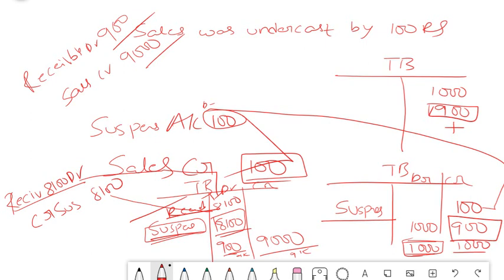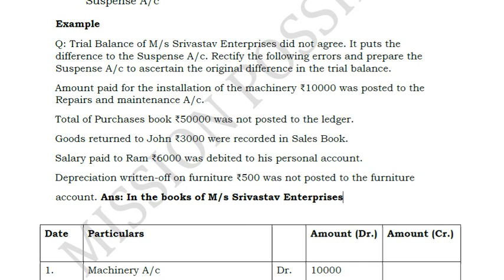Hope this concept was clear. Now we will take a practical example here and close this chapter. So what he is trying to say is that there is a question given. We just need to identify which entry should be taken to suspense and which entry should not be taken.